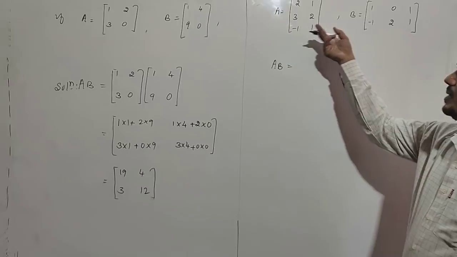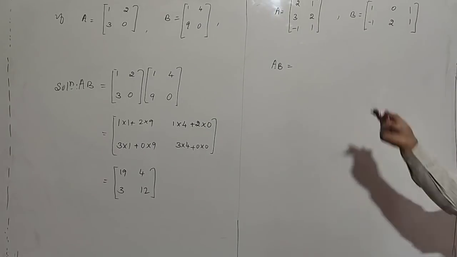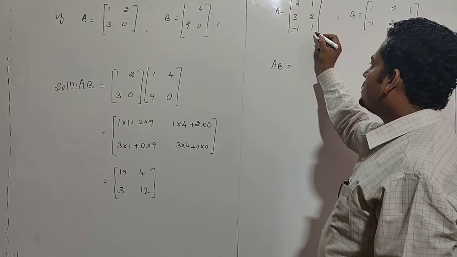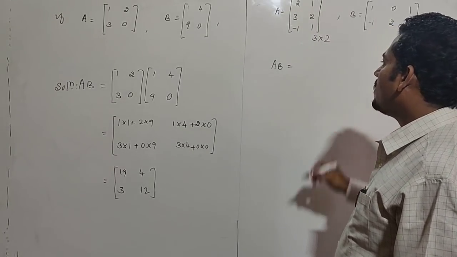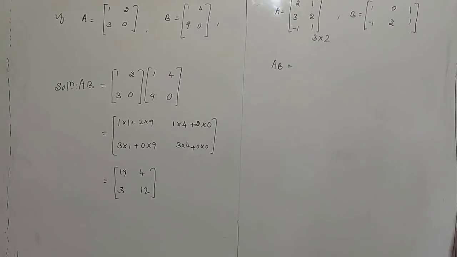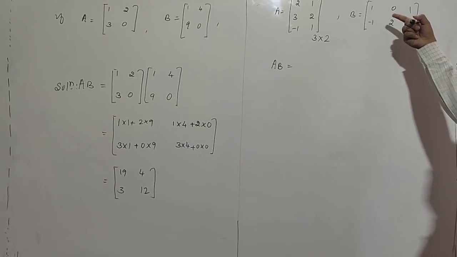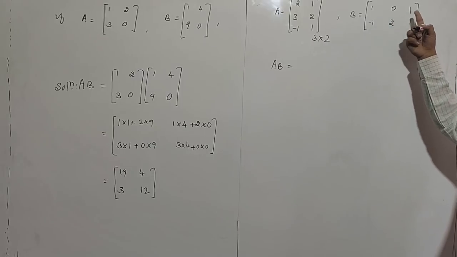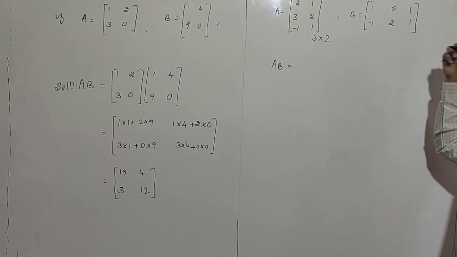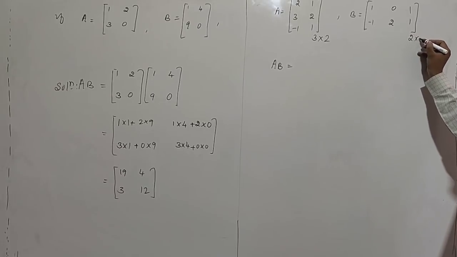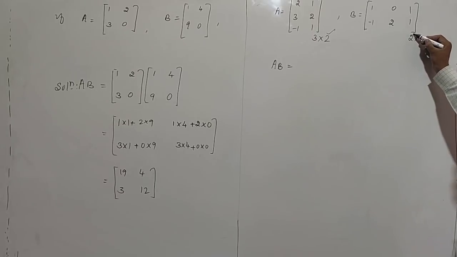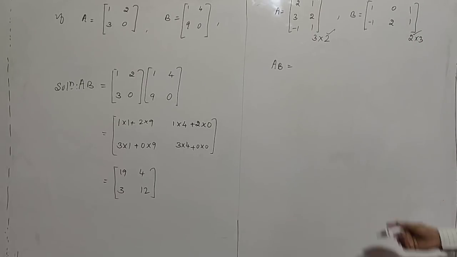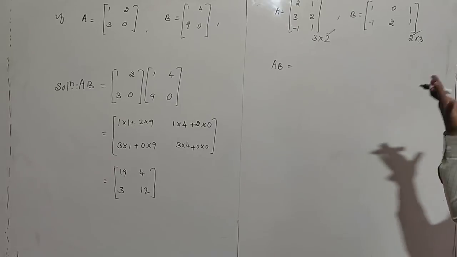First, check whether AB is possible or not. Just look at their orders. What is the order of the first matrix? Clearly we have 3 rows and 2 columns, so it is a 3 by 2 matrix. Similarly, look at the order of the second matrix. What is the order of B? Clearly in matrix B we have 2 rows and 3 columns, so its order is 2 by 3. The number of columns in the first matrix is equal to the number of rows in the second matrix, which means the product AB is possible.